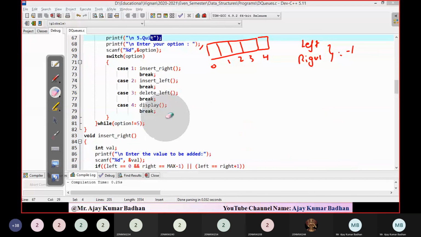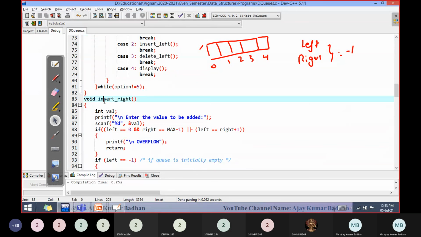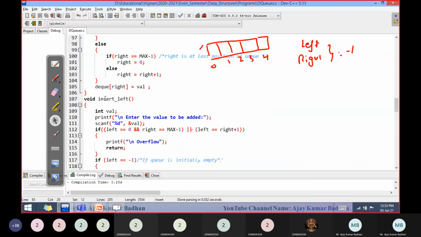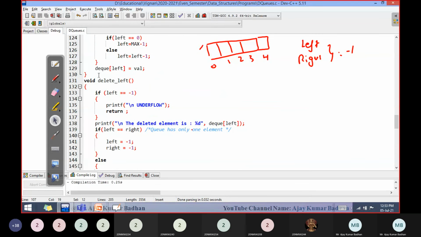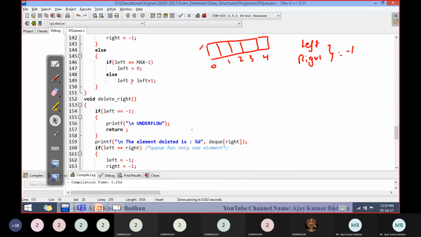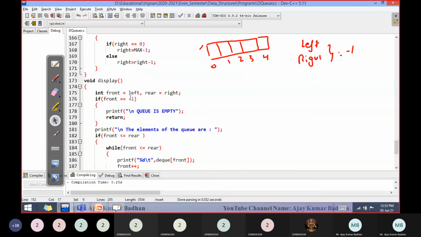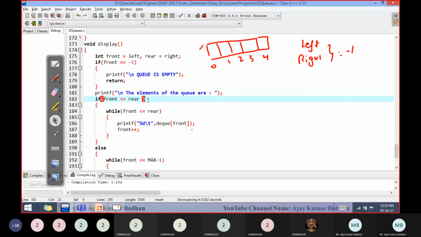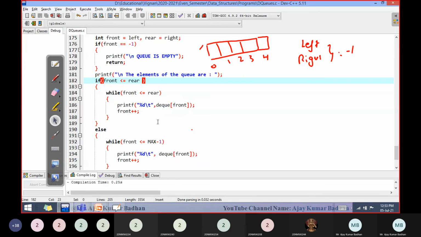So what are the operations we have discussed here? Insert right. Then we discussed insert left. Then we have delete left and delete right. And finally we have something called display. Display is something crucial. You people can just go through it.